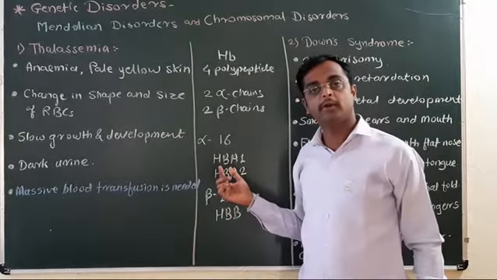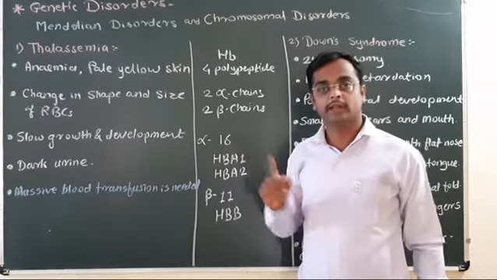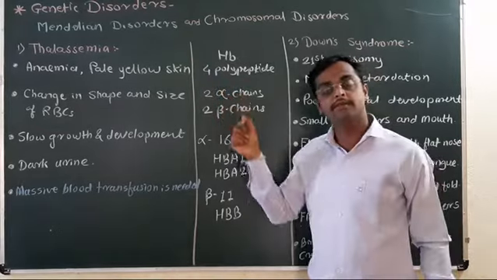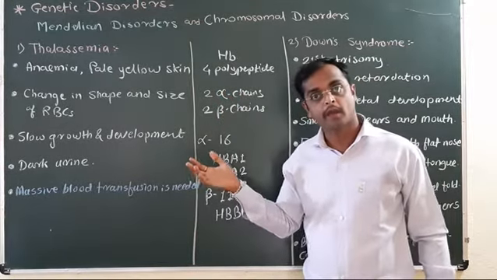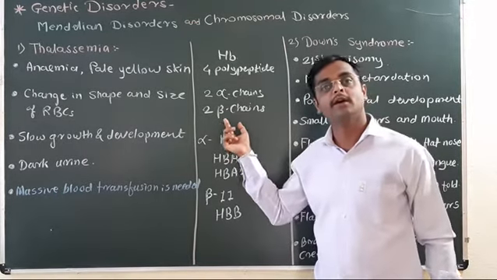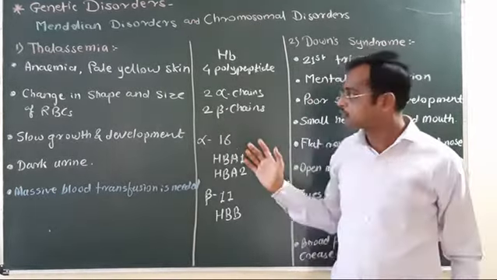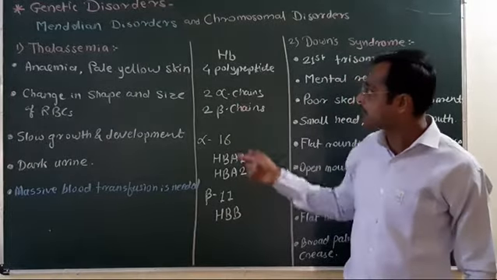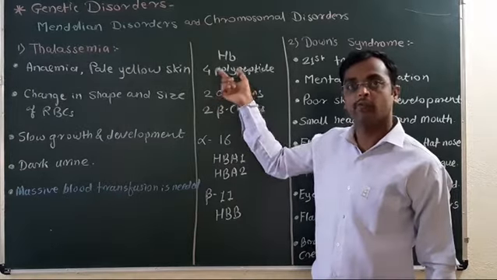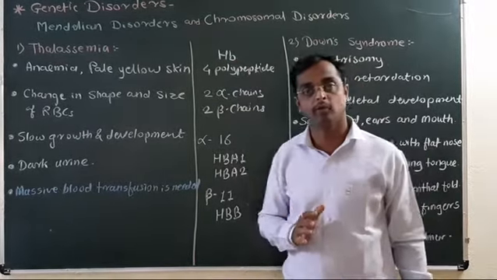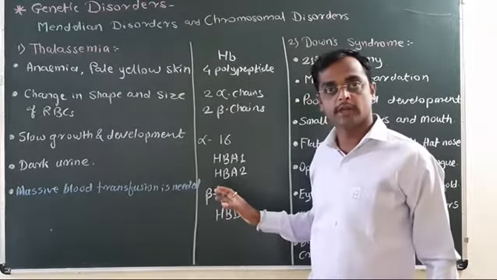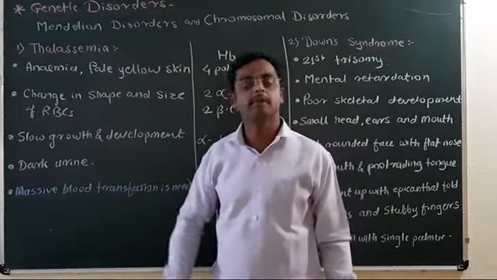Depending upon the affected chain, thalassemia is of 2 types. If the alpha chain is affected, then the thalassemia is called alpha thalassemia, and if the beta chain is affected, then it is called beta thalassemia. Understood? These chains are required for the synthesis of normal hemoglobin molecule. If there is any abnormality in the synthesis of these 2 chains, this will result in thalassemia disease.